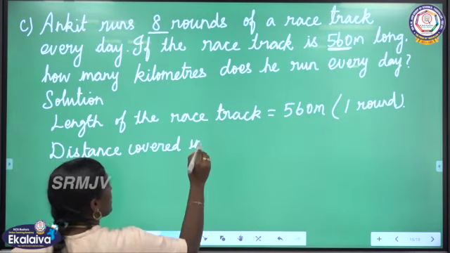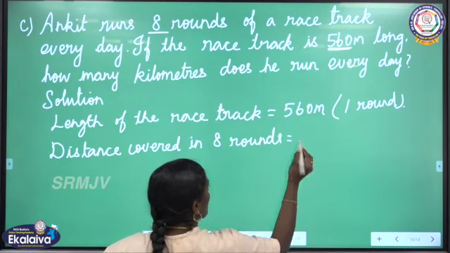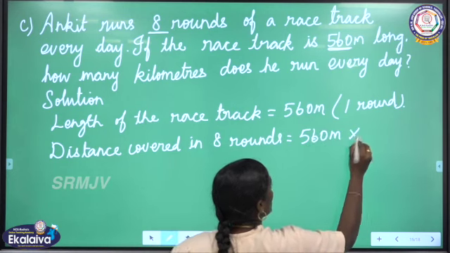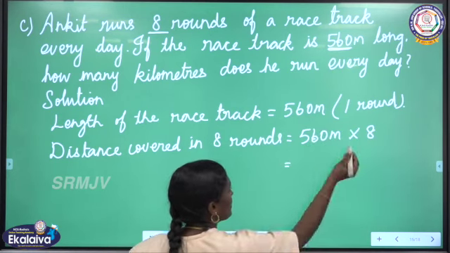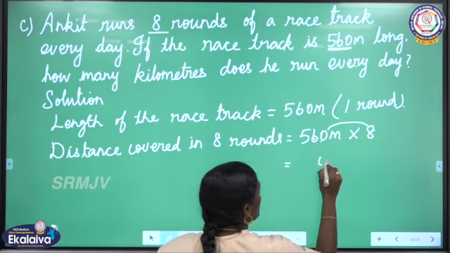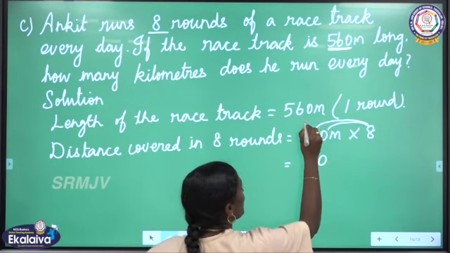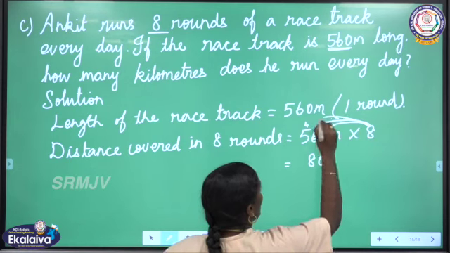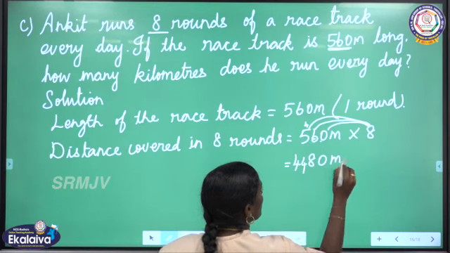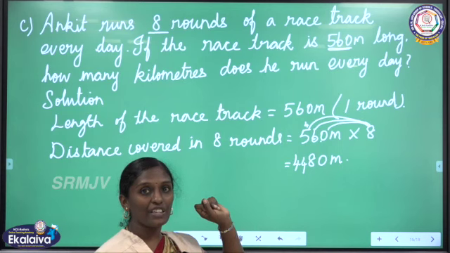Distance covered in 8 rounds is equal to, we have to multiply the distance covered in one round into 8. Okay, 560 into 8. 8 into 0, 0 here, 8 into 6, 48, 8 here, 4 carry over, 5 8s are 40, 40 plus 4, 44. That is 4,480 meter. We got the answer in meters.